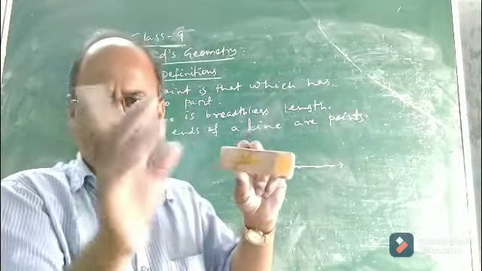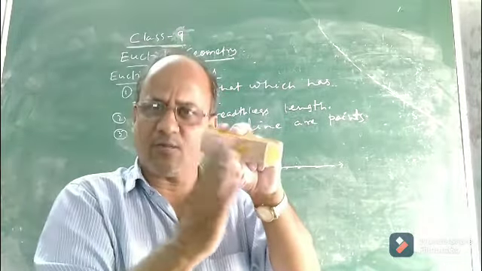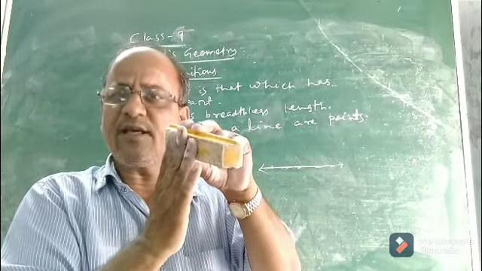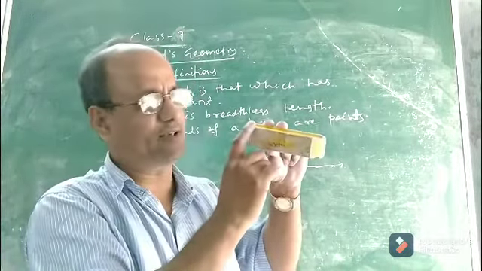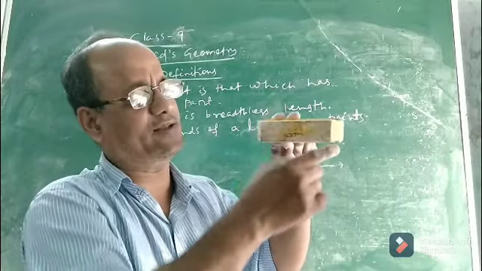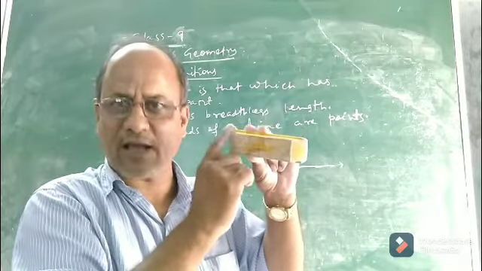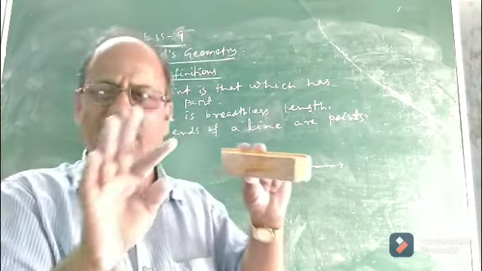Then, the edges of a surface are lines. You know a cuboid has how many faces, edges and vertices? It has 6 faces, 12 edges and 8 vertices. Now see the 12 edges. This is one edge, this is one edge, this is one edge and this is one edge. Clearly look, the edges are lines only.